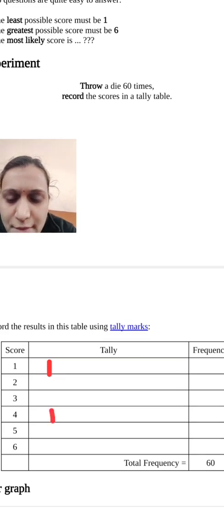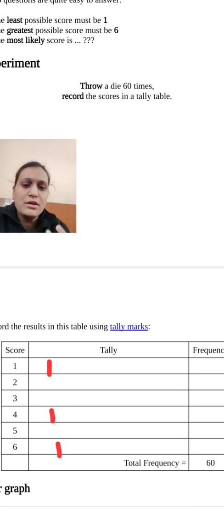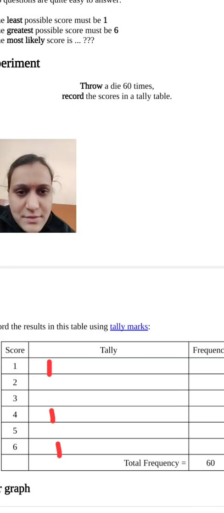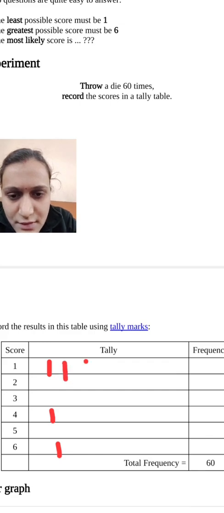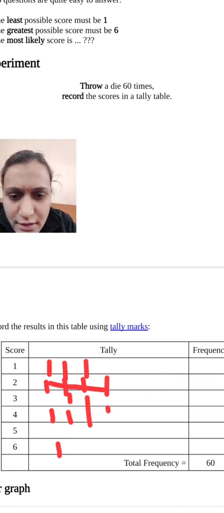So 4 one time as well as 6 one time, and you have to note down your score 60 times. You have to throw the dice 60 times and record it in tally marks. Suppose 1 occurs 3 times, 2 occurs 5 times, 3 occurs 2 times, 4 occurs 10 times.